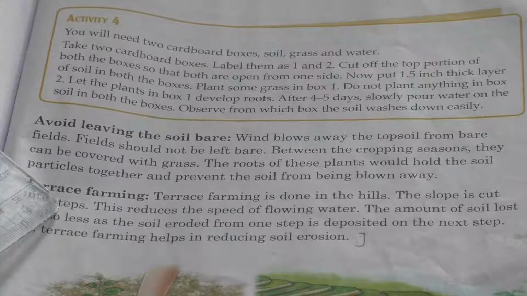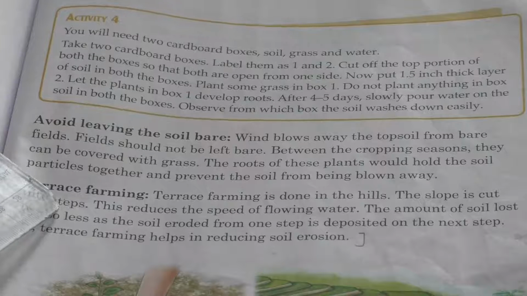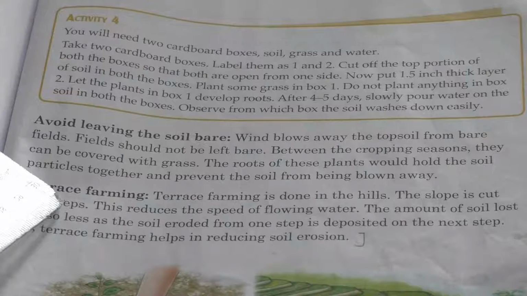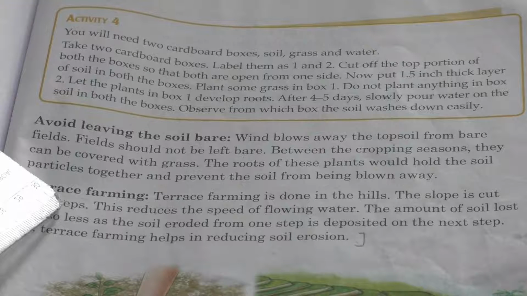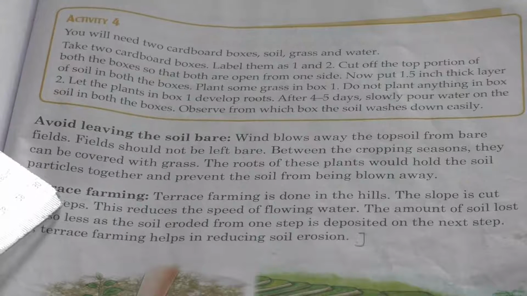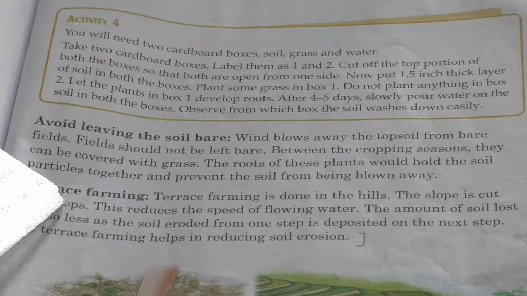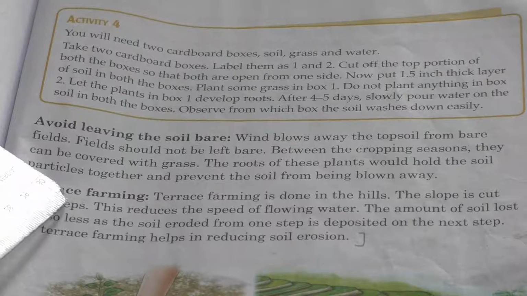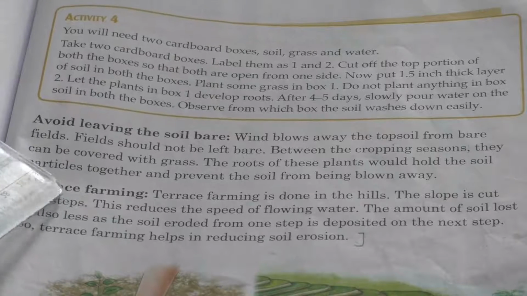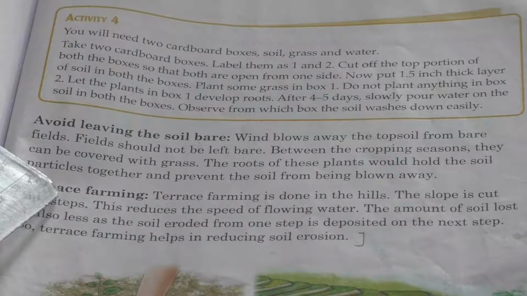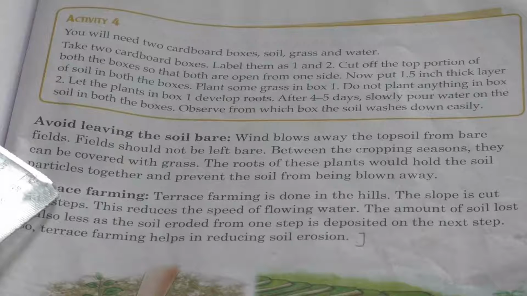Between the cropping seasons, they can be covered with grass. So, it should be covered with some plant materials, or it should be covered with grass. The roots of these plants would hold the soil particles together and prevent the soil from being blown away.